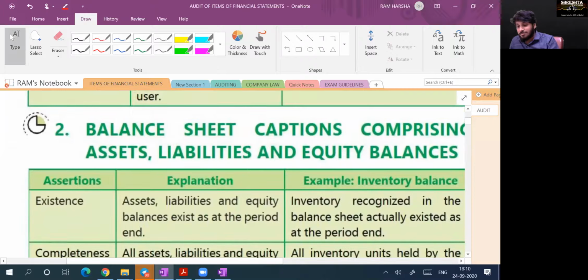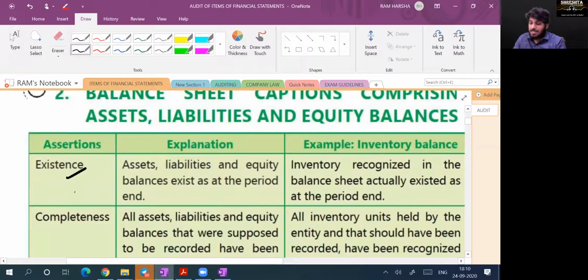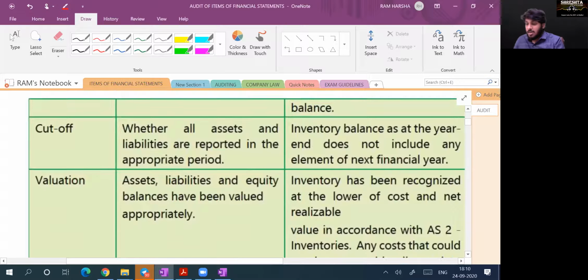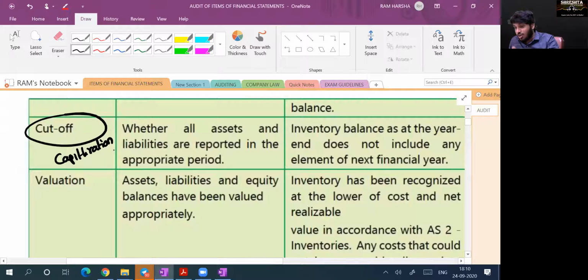Now you see balance sheet captions, existence, completeness, again come in the balance sheet. Cutoff may or may not come, but the cutoff point is important for capitalization. For capitalization, whether to claim depreciation on a newly purchased machine or not. If a newly purchased machine is installed during the year, capitalize. Capitalize and claim depreciation. You just purchased it, record it. As on 31st March, it is existing, right? Record it. But you have not yet installed. Are you getting the point? Then depreciation, don't compute. Are you clear?